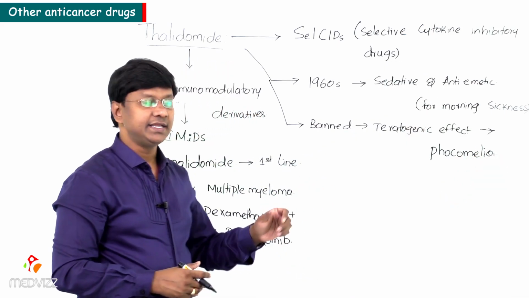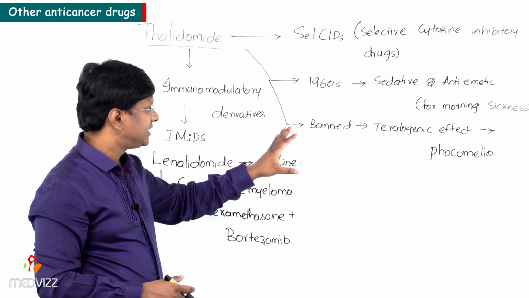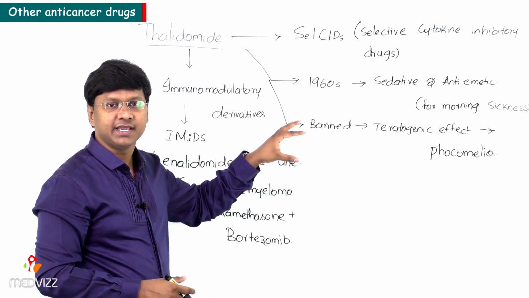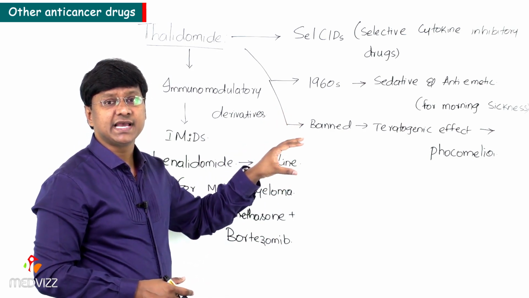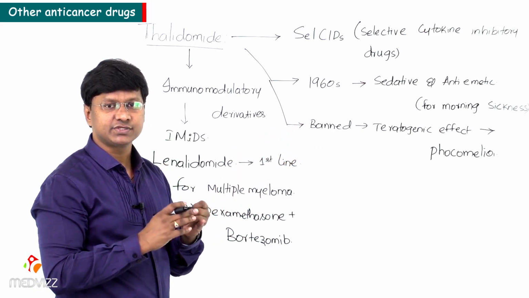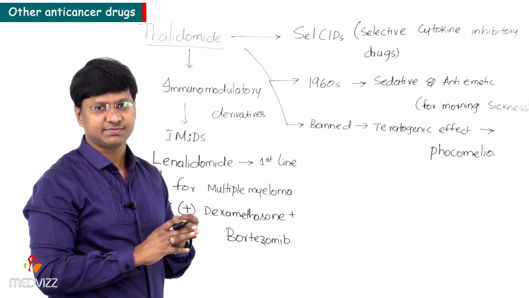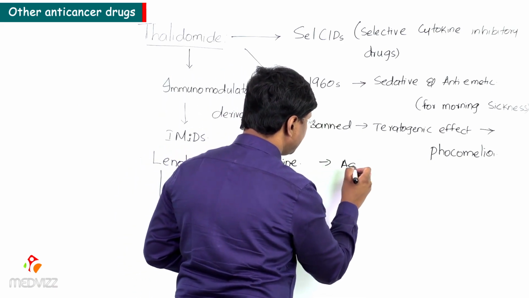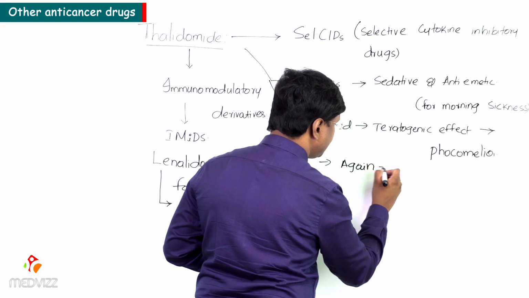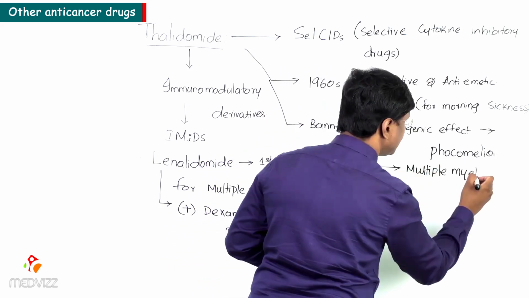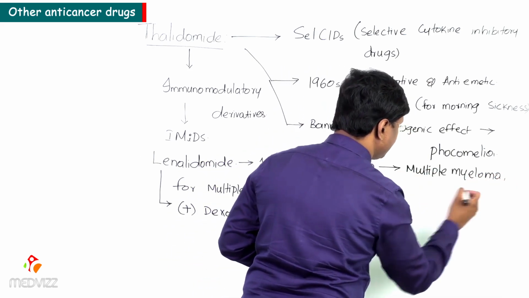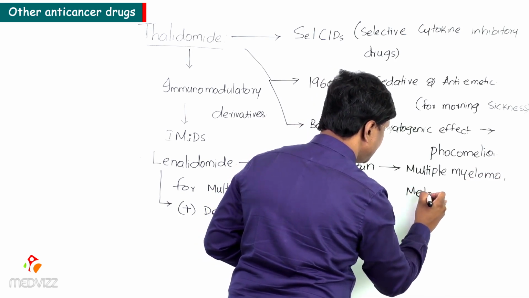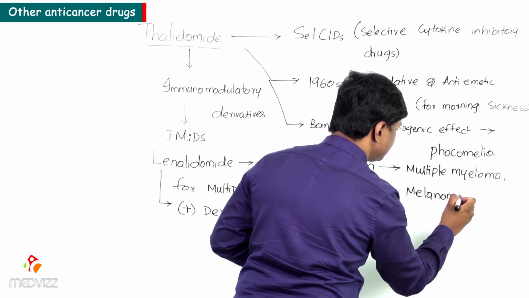Now again it has come again, right? This particular thalidomide has come again in the market for use as an anti-cancer drug in case of multiple myeloma as well as melanoma. So again it has come to the market mainly for the use of multiple myeloma and as well as melanoma.